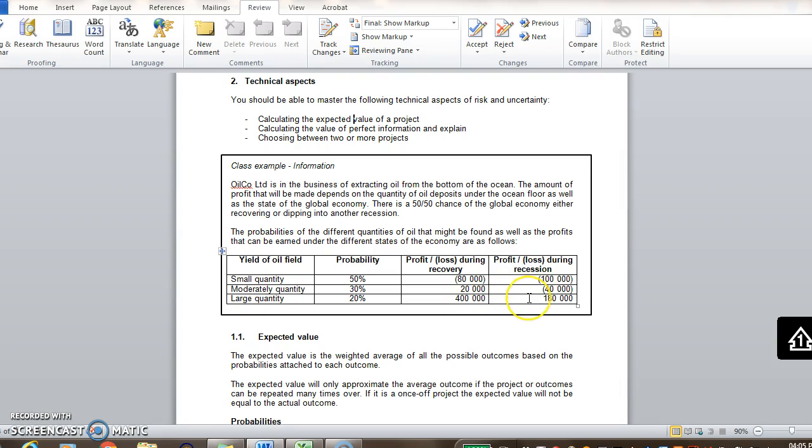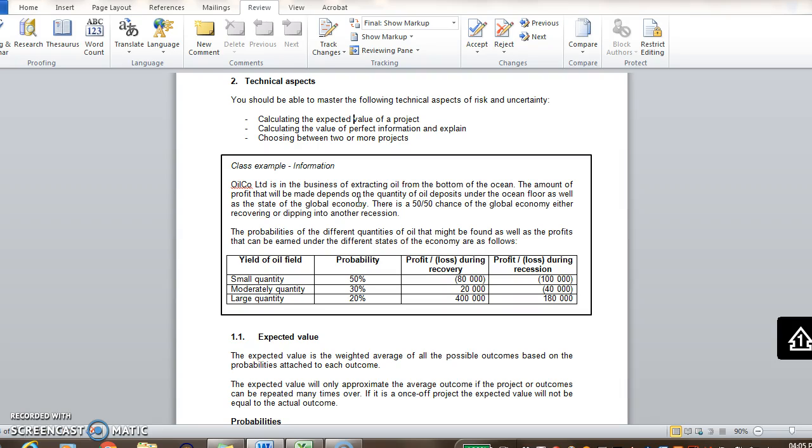Here on the right hand column, we have all the outcomes for a recession. A small quantity of oil and a recession, 100,000 rand loss. Moderate quantity of oil and a recession, 40,000 loss. And then a large quantity of oil and a recession, 180,000 rand profit. So now you must calculate the expected value.